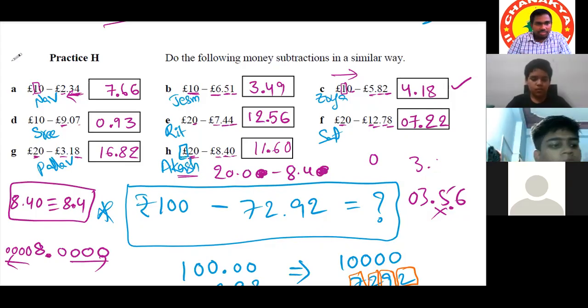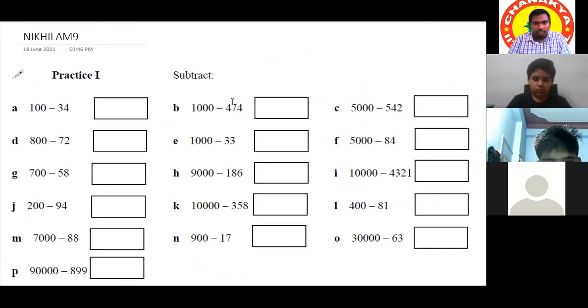And this is the last exercise for Nikhilam. After this, we are going to take a new concept.